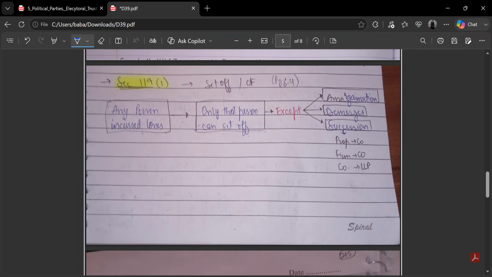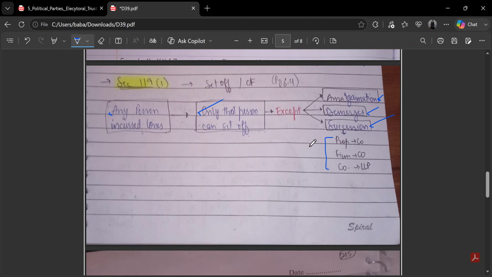Explaining it in simpler language, if any person incurs any loss, only that person can set off the loss. In our case, it's a partnership firm. But there is an exception to this rule. In case of amalgamation of firm, they can continue to carry forward and set off losses. In case of demerger and in case of succession, the one we covered earlier about proprietorship converting into company, firm converting into company, or company converting into LLP, these kinds of succession, it is allowed to carry forward losses and set them off in the future.